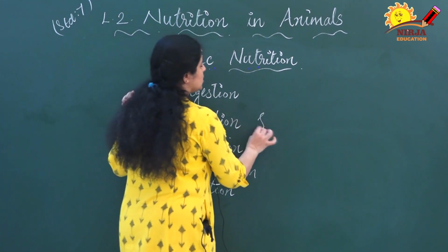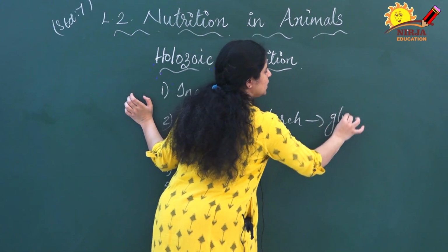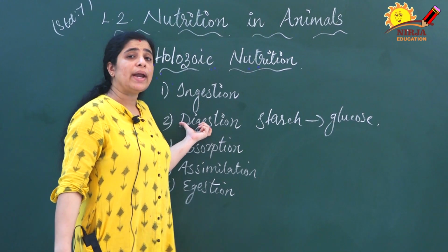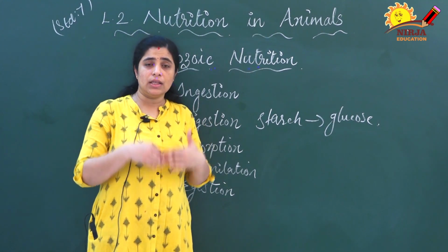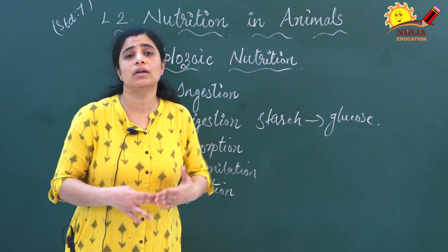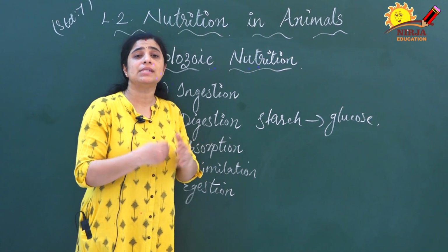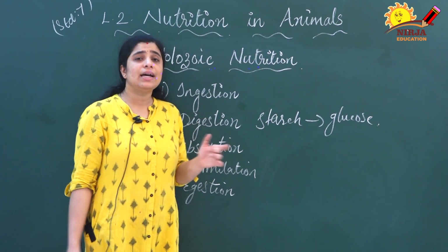Suppose starch, the carbohydrate that we take, is converted into glucose. This process is known as digestion. This breaking down of complex substances into simpler substances is known as digestion.